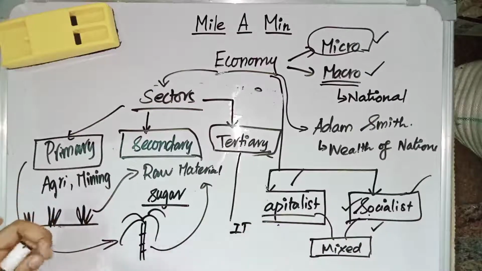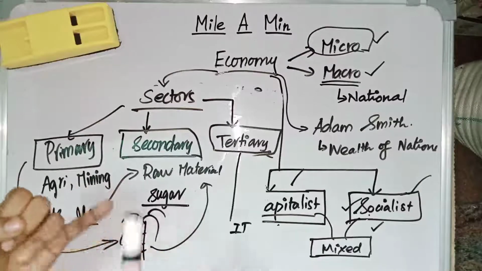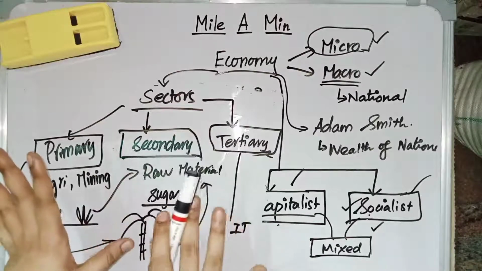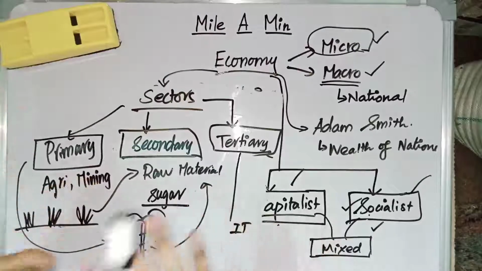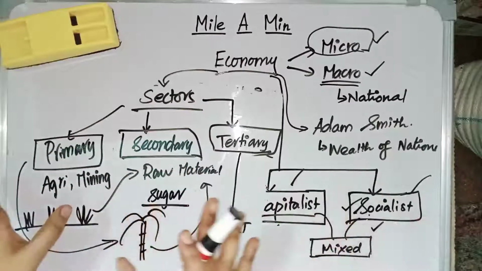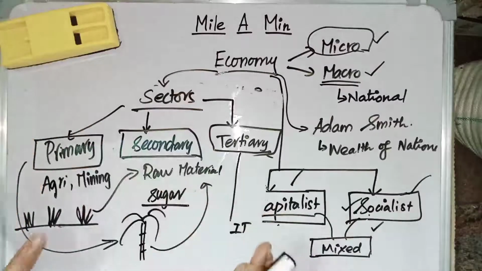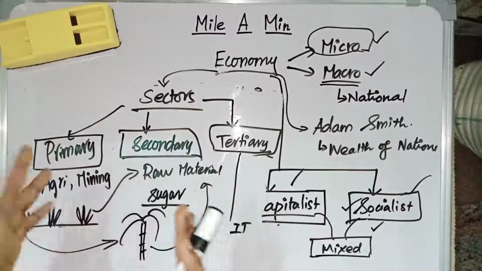Apart from these three main sectors, we have another two sectors, called the quaternary sector and the quinary sector. The quaternary sector is also called the knowledge sector. To operate in the quaternary sector, knowledge is needed. Example, a lawyer. To be a lawyer, we need to know about the Constitution of India. So the lawyer profession comes under the quaternary sector.